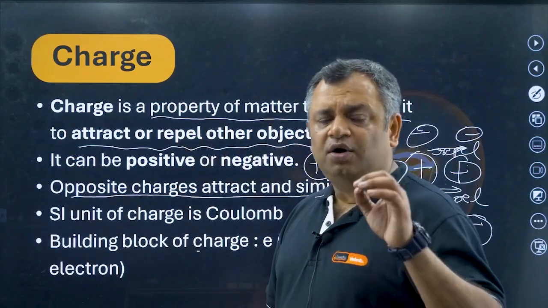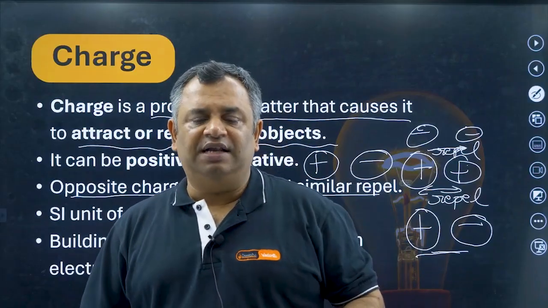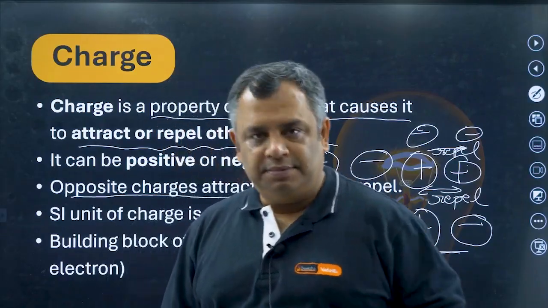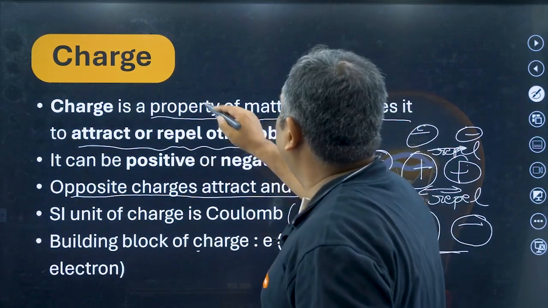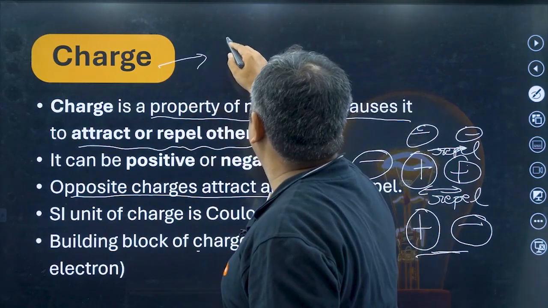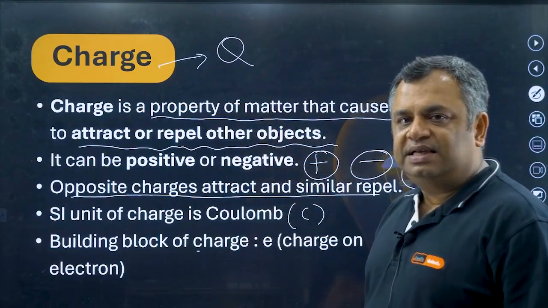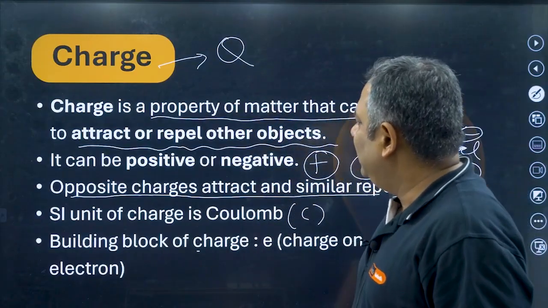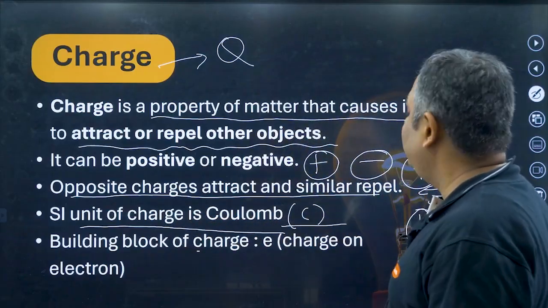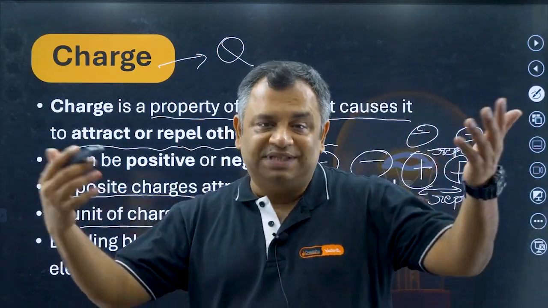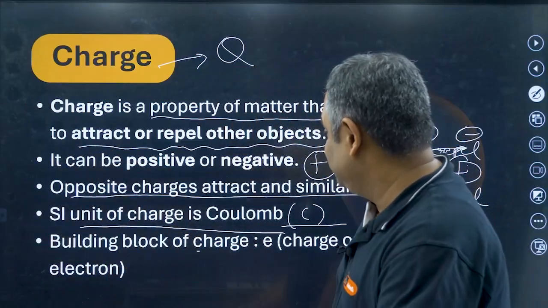Now the SI unit of charge is coulomb, which is denoted by C, and charge can be written by Q. So charge is denoted by Q and the SI unit of charge, coulomb, is denoted by C, because Coulomb was the scientist and the unit has been named after Coulomb's name.